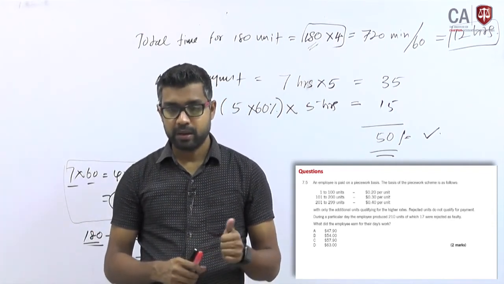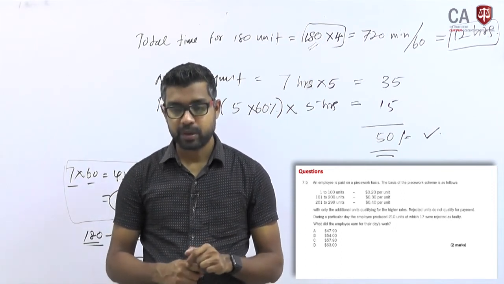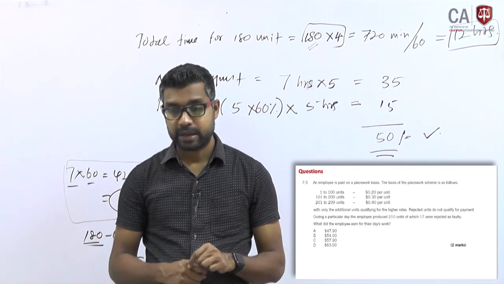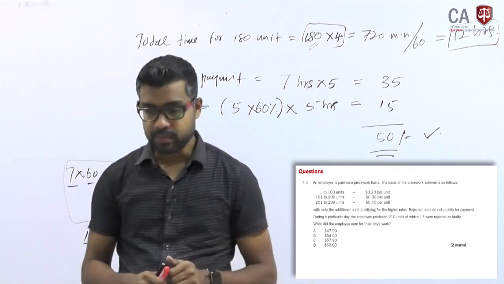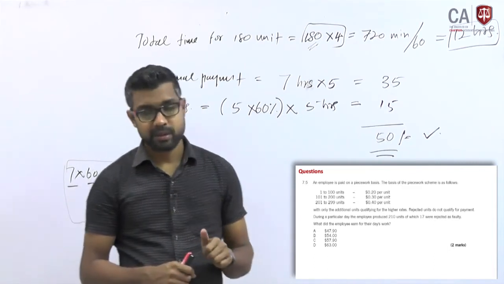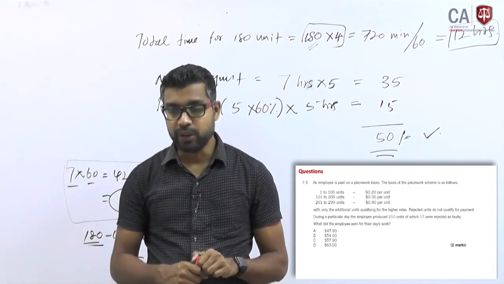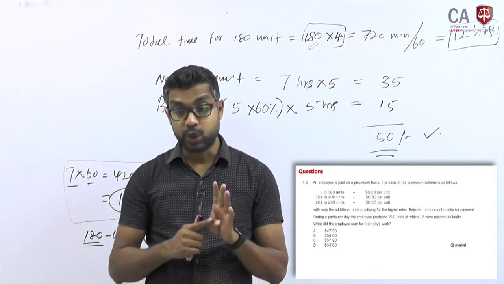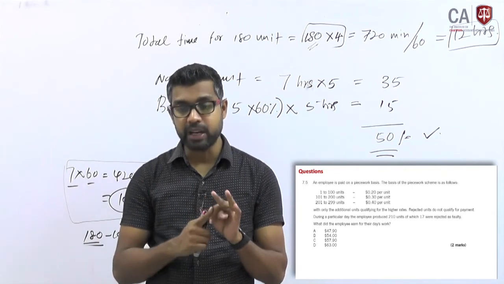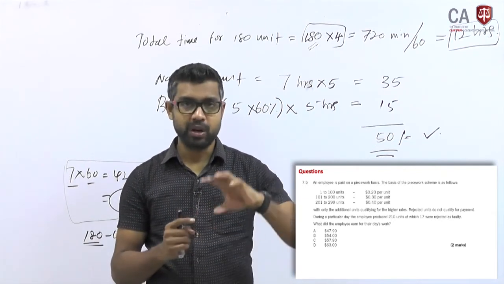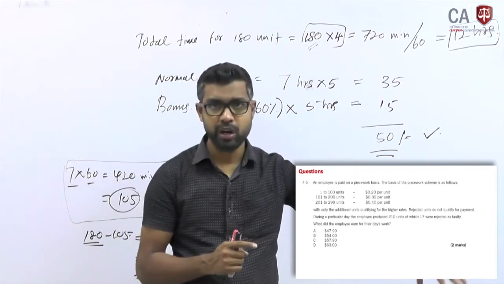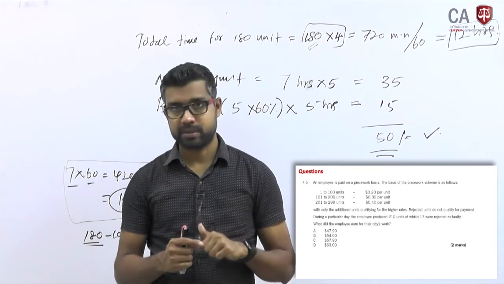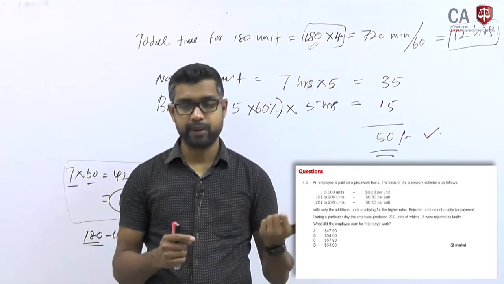With only additional units qualifying for the higher rate. Rejected units do not qualify for payment.